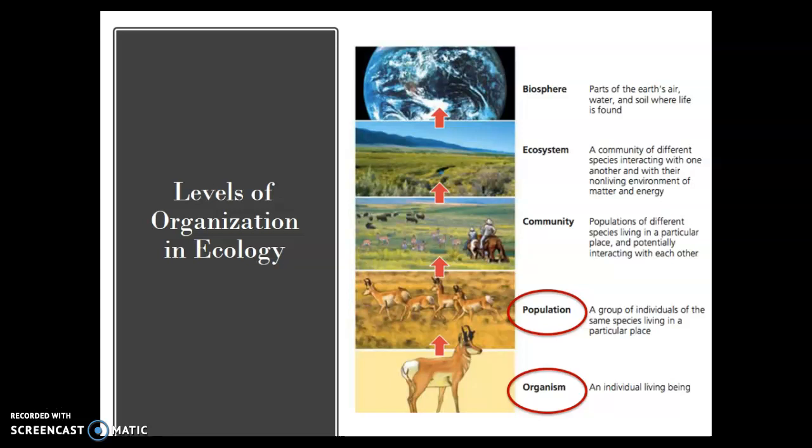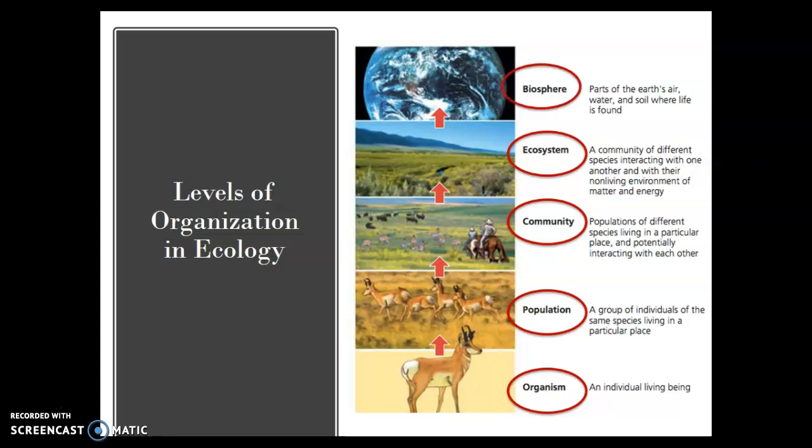up the population. A community is made of different populations of different species, so there are multiple populations coming together to make up a community. And then an ecosystem is both the communities, so different populations of different species, as well as the abiotic factors that are going on in an area. An ecosystem could include the soil, the water, the sunlight, and the communities that live there.